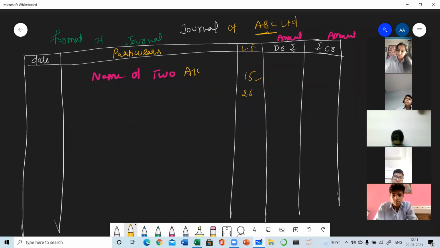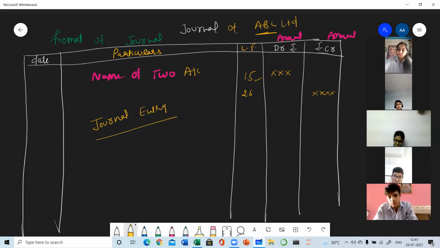Clear? And here we are going to write the amount for the debit. And here we are going to write the amount for the credit. Clear? Whatever transactions we will be doing will be known as journal entry. Again, a one marker question. Define journal entry.